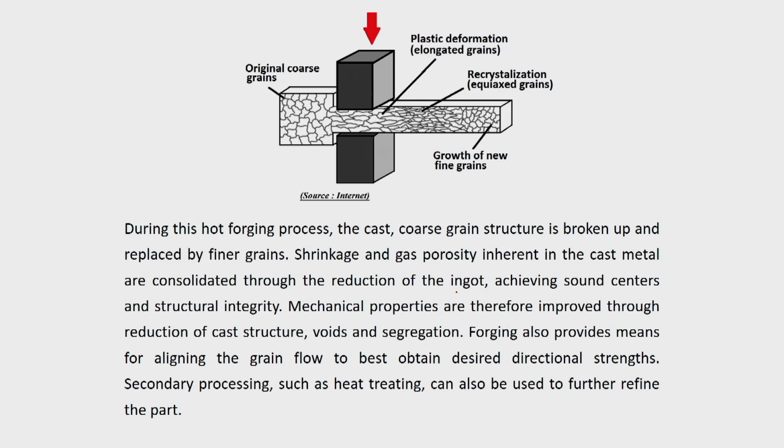In addition to that, in the cast condition there may be a lot of casting defects, like gas porosity, secondary shrinkage cavities, blow holes and pin holes. In some cases you may find inclusions, metallic or non-metallic. All these cause the properties of the cast material to be very poor, and ductility also will be very poor. So when you are forging this by open die forging in the hot condition, what happens?